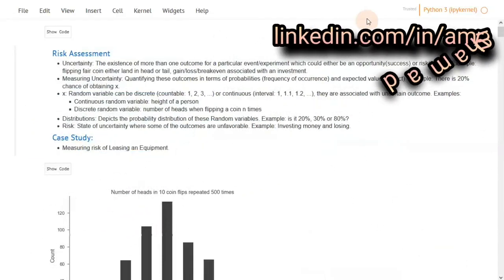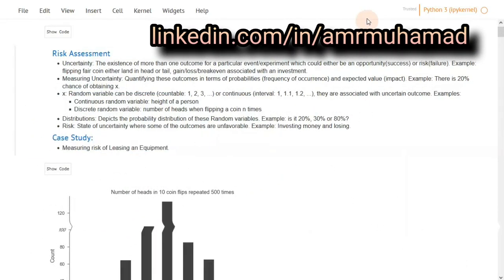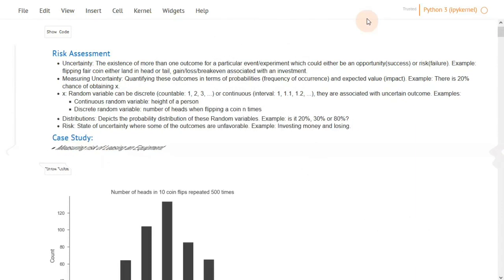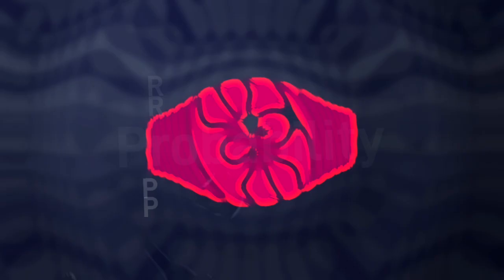Oftentimes, you are presented with a scenario that has more than one outcome. What are the chances of these outcomes, and how do we quantify the amount associated with each of these outcomes? We are going to discuss how to approach this problem in the context of risk management using practical examples and a case study.